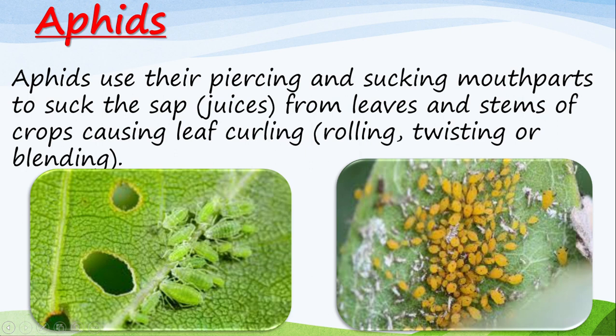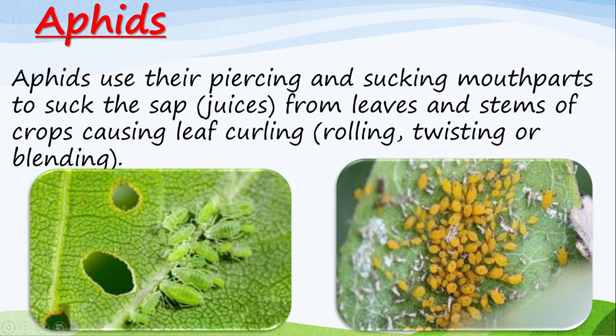Plant sap is the juice in the plant parts. Are we together? Now, when you cut a leaf of a kale, sometimes you will see something like water coming out where you have cut, isn't it? Yes. Now that is what we call sap, plant sap. Are we together? Now, the aphids come and use their piercing and sucking mouthparts to suck that sap.